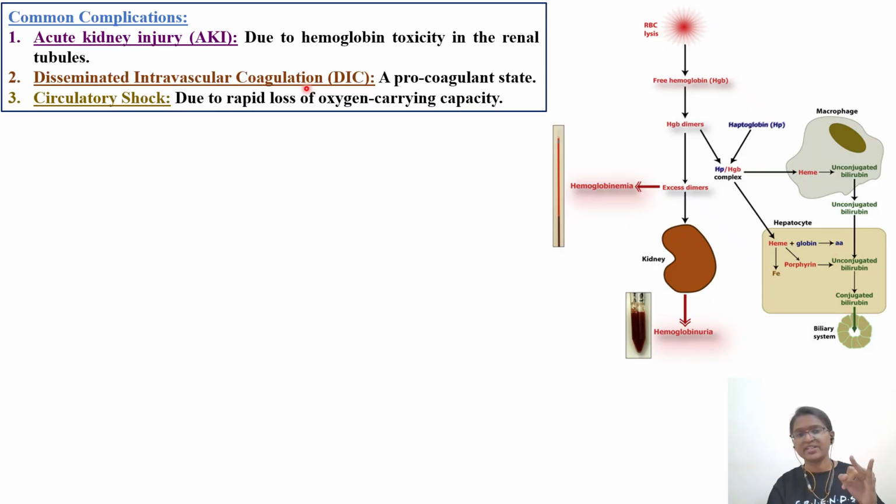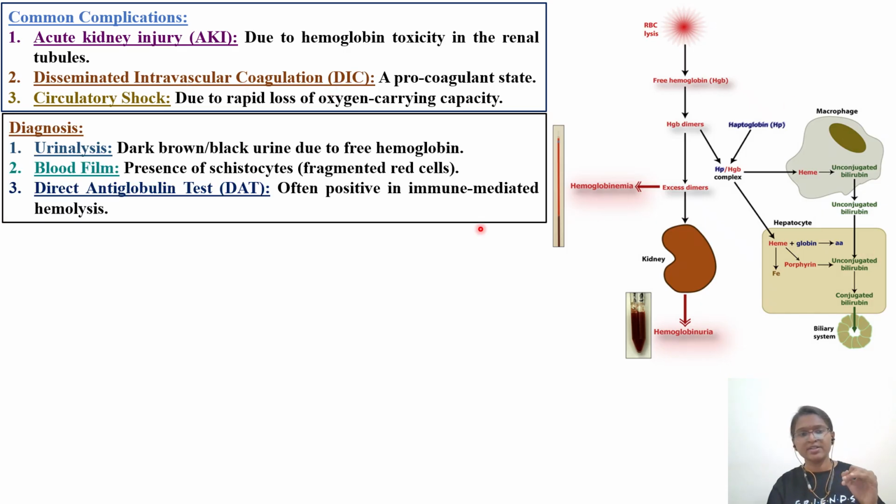Now we'll see common complications, as we have seen: acute kidney injury. Second one was DIC, that is disseminated intravascular coagulation, and circulatory shock. How are we going to diagnose? By looking into the urine sample. If it is dark brown in color, it contains free hemoglobin. We can't come to a conclusion with only this one diagnosis. Blood film: presence of schistocytes, fragmented red cells, and third one is direct antiglobulin test, that is DAT, often positive in the case of immune mediated hemolysis.